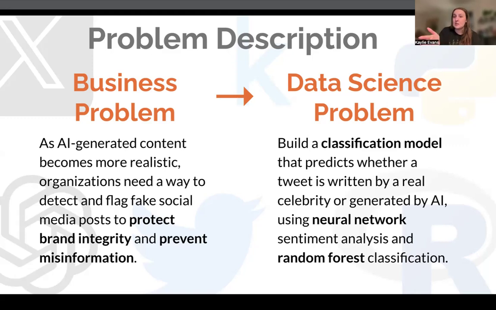So the data science problem we're going to dive into is a classification model. First I start with a neural network that I do sentiment analysis with, and then a random forest classification to flag if something is AI or if it was written by a real celebrity. So how do we know?